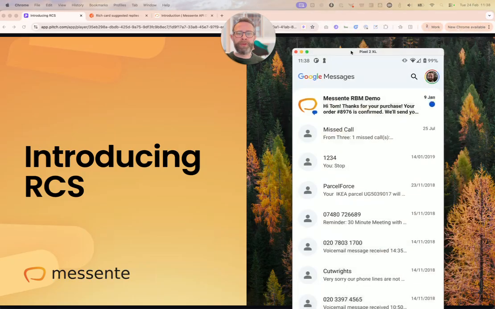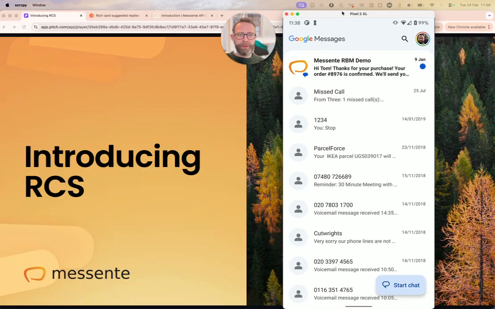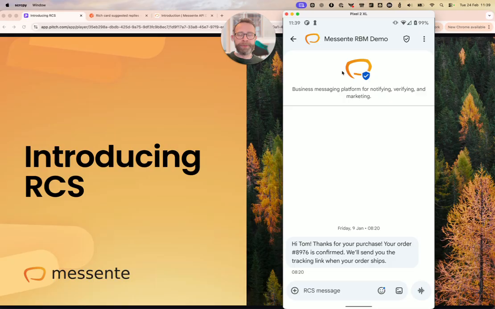So if we start with that, if I pull up my phone here, RCS is a way of sending rich messaging, so it stands for Rich Communication Services, within the normal messaging app, so they sit alongside SMS. So here we go, within a normal Google Messages app, the default messaging app on this Android phone, we've got a whole bunch of SMS, and then at the top, we've got this message with a logo showing, and this is an RCS message.